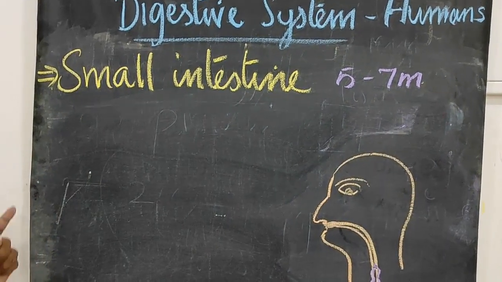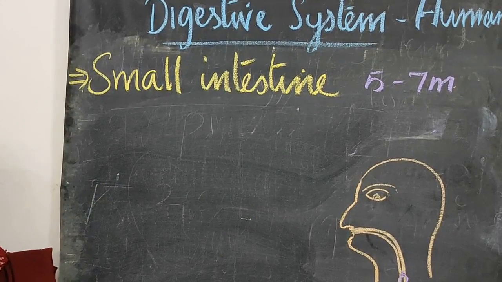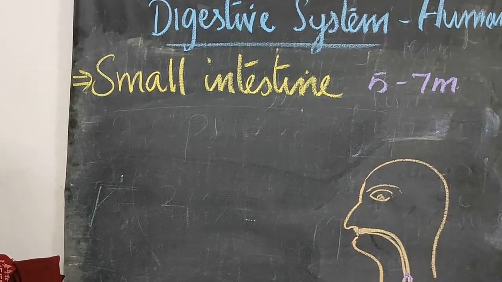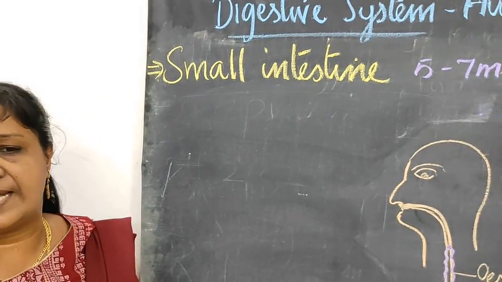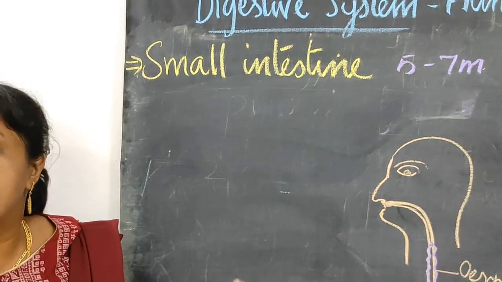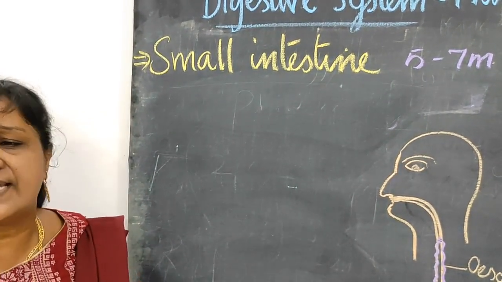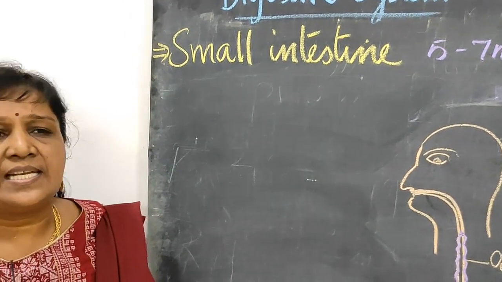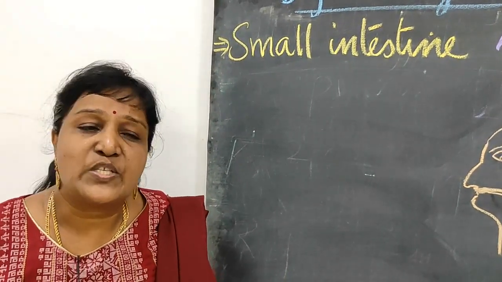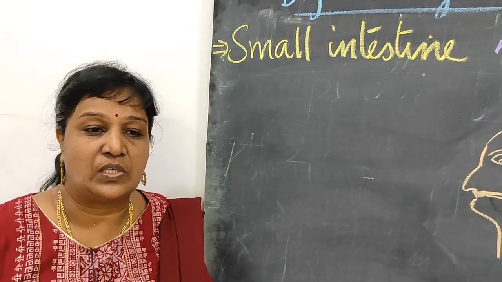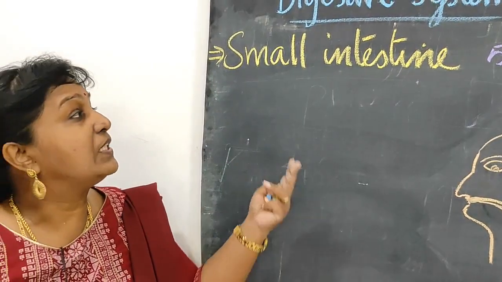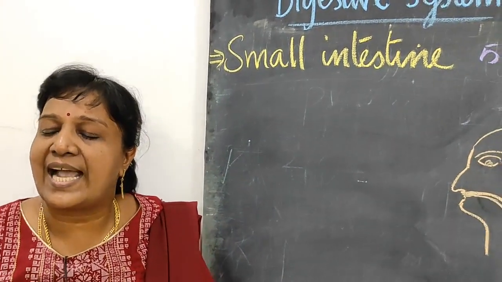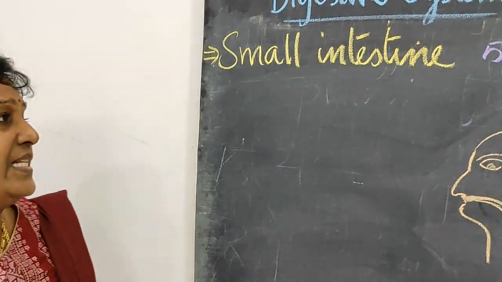Say 7 meters means, when we are stretching the small intestine, it is up to the size of a kabaddi court. You know the length of the kabaddi court? So up to the size of the kabaddi court, the small intestine is highly coiled and is seen inside.